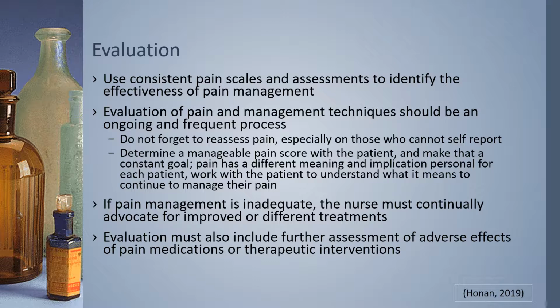They say that pain is the 5th vital sign. However, we don't take vital signs every 30 minutes to an hour like we should be reassessing pain at those intervals. So you want to actually do it more frequently than your vital signs on these patients. You want to especially make sure that you are checking in those patients who cannot self-report pain. You also want to go back to determining your manageable pain score with this patient and make sure that's a constant goal that you're meeting.